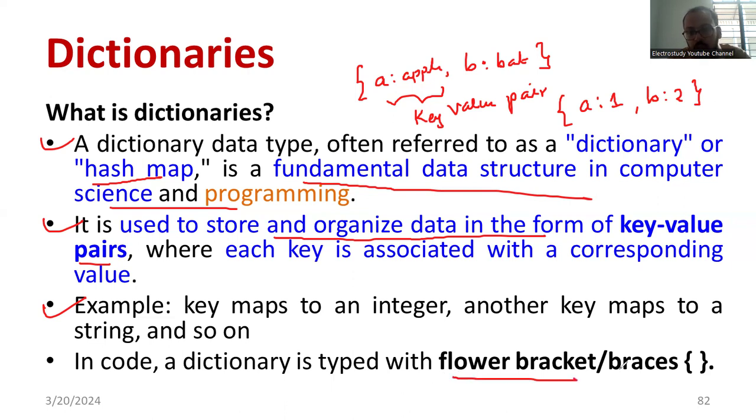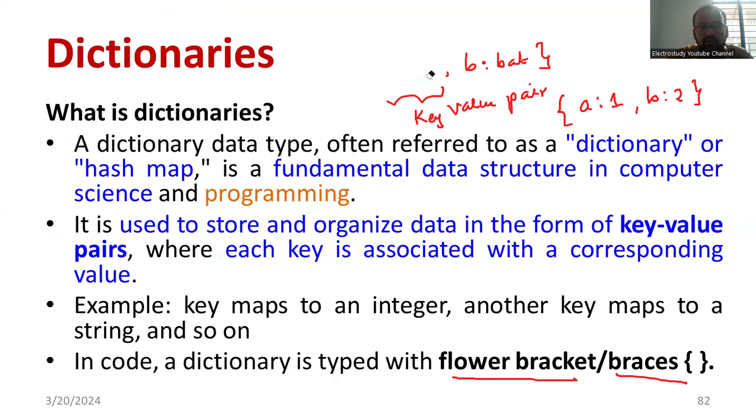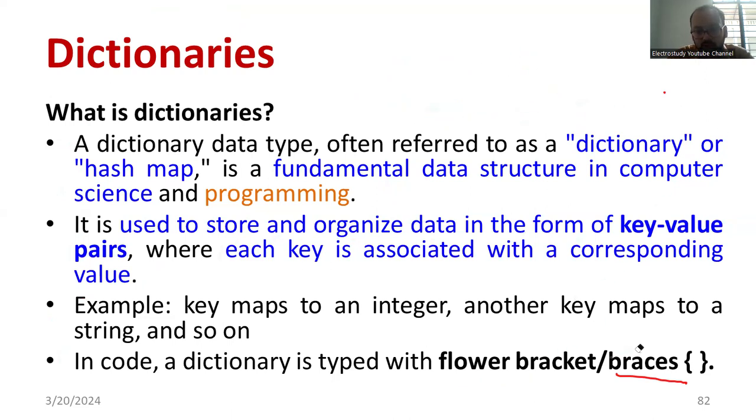In code, a dictionary is formulated by opening a flower bracket, or braces, and closing it. Inside, you put the key value pairs, like S for 26, K for 18. I think you understood the meaning of a dictionary. You can easily store data in this fashion. It is one of the popular data structures used in computer science and programming. So remember this point.